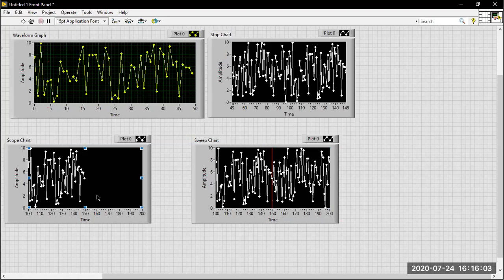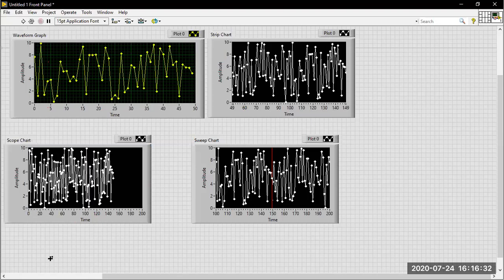In scope, are the values between 0 to 100 deleted, or will they be available? In the scope chart the scale starts over from 100 to 200. Whether the values from 0 to 100 are still available or deleted: if you change the scale, the values will be available, but they are not displayed.